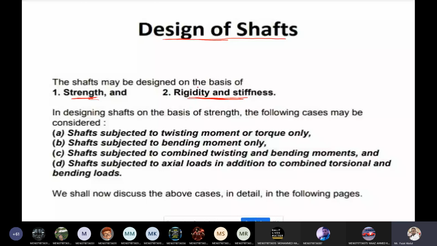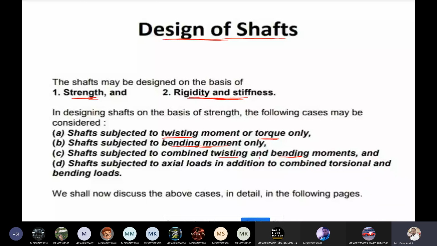Okay. Now first one, based on strength. The shaft is subjected to only a twisting moment, that is, only torque applied. The shaft is subjected to only pure bending. The shaft is subjected to a combination of twisting and bending moment.